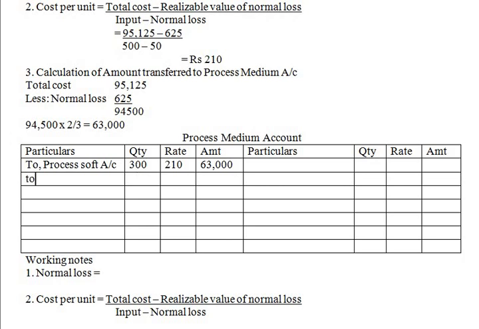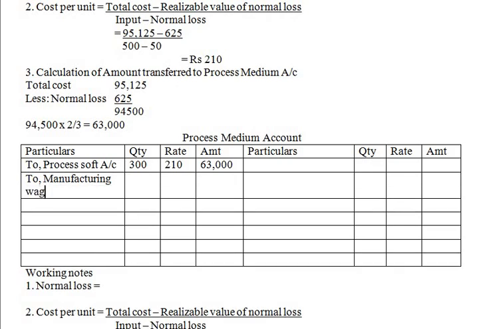Now next, to manufacturing wages and expenses, that is 17,000. Okay, yes.